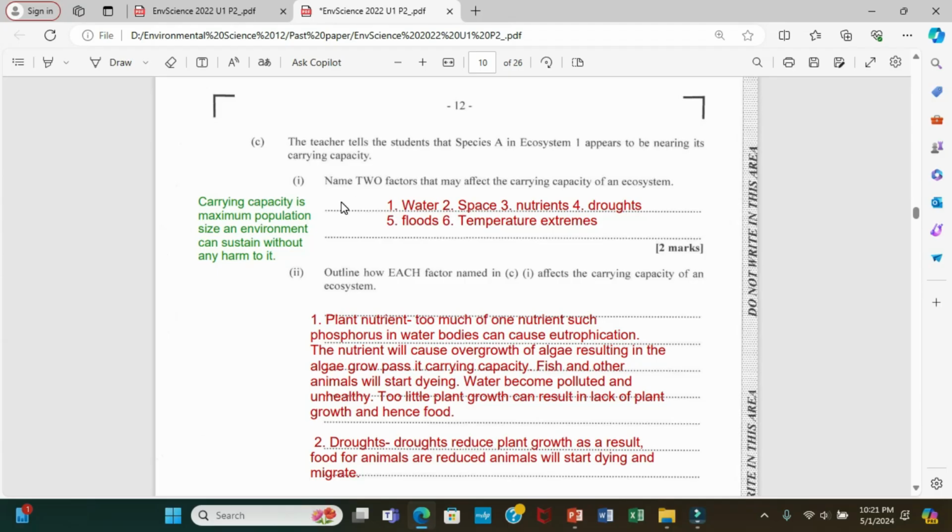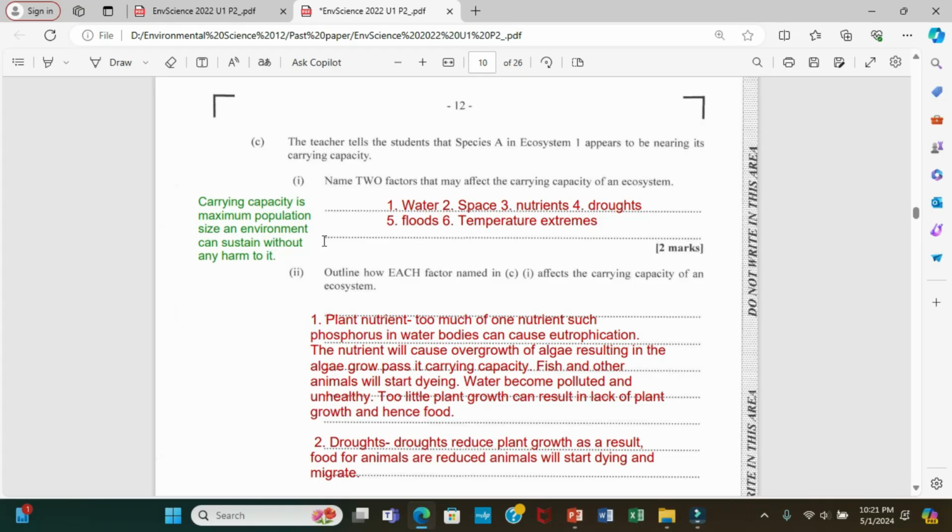Now let's also define carrying capacity. Carrying capacity is the maximum population size an environment can sustain without any harm to it. An ecosystem, guys, might have plants, living organisms, soil, birds.